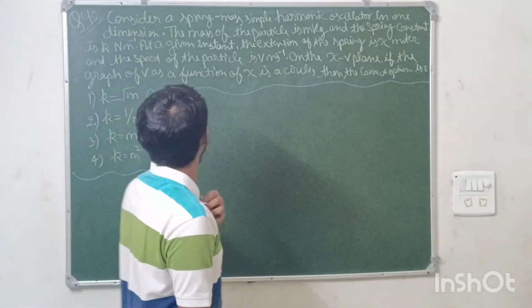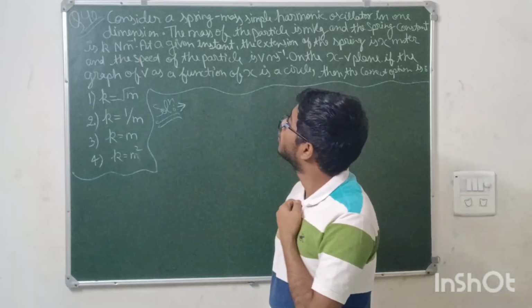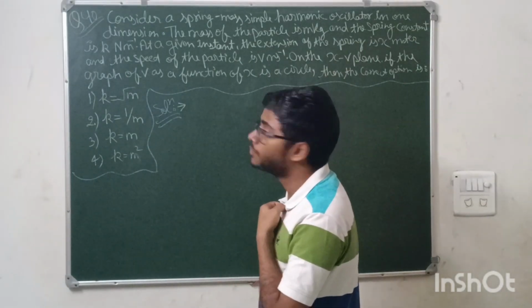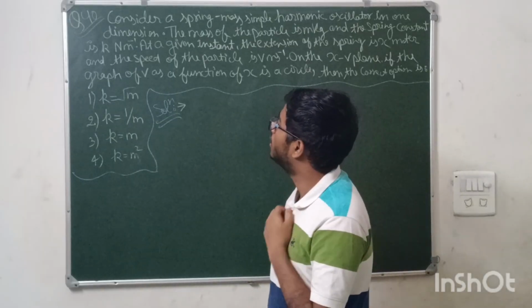Moving on to the next question. Question number 40 is from the chapter SHM. The question is saying: consider a spring mass simple harmonic oscillator in one dimension. The mass of the particle is m kg and the spring constant is k.